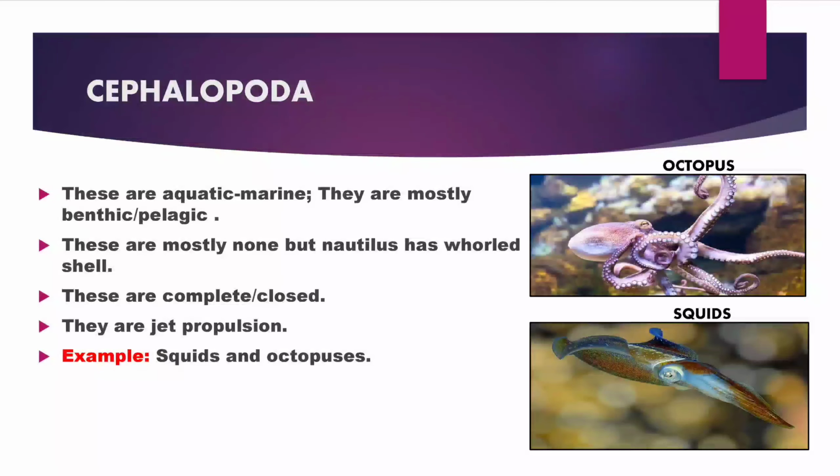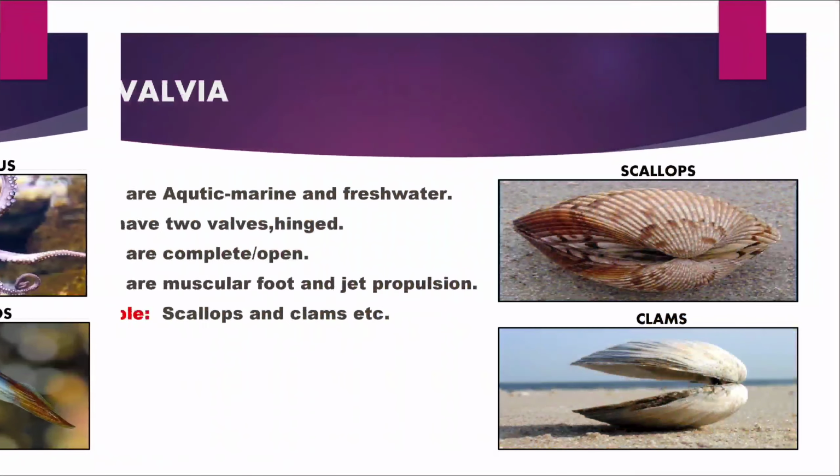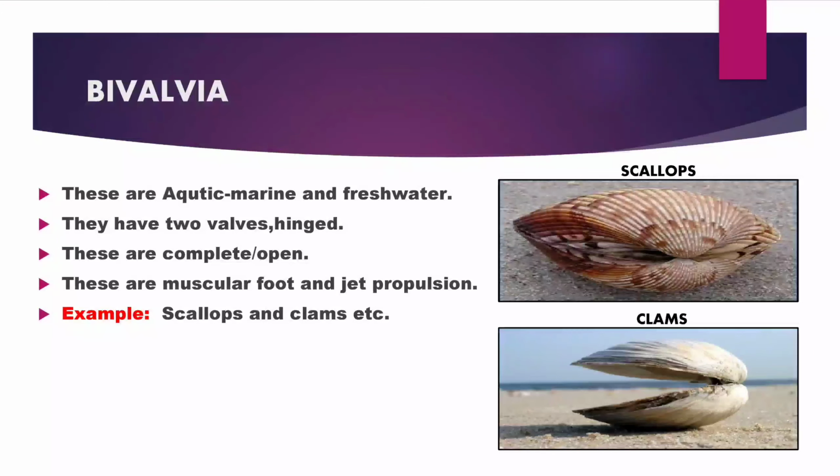Third, Cephalopoda. These live in aquatic habitats, mostly marine. These are mostly benthic or pelagic. These are mostly without shell, but the exception is Nautilus, which has a rolled shell. They have a complete or closed type of circulatory system, and they move by jet propulsion. Examples: squids and octopus.